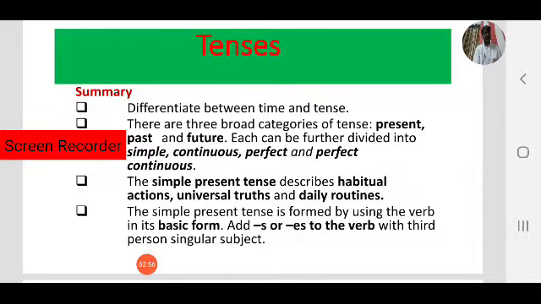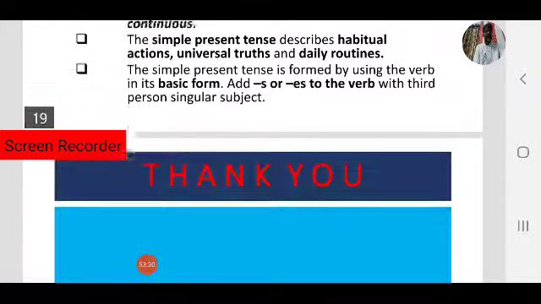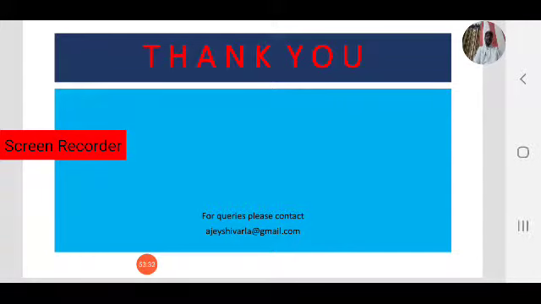Next, coming to third person. He prefers coffee. He prefers. Here we add s or es to the main verb, prefer. He prefers. Coming to negative, he doesn't prefer tea. He doesn't prefer. I don't. We don't. You don't. They don't. He doesn't. She doesn't. That is the negative form. This is all about present simple.